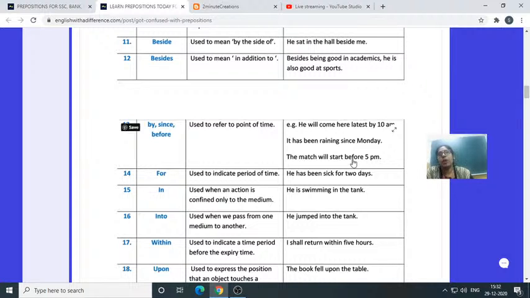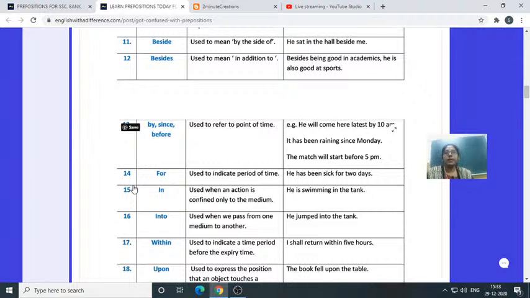I know while conversing we use all these things, but while writing in gap filling and all, you make mistakes. So you take care of this thing. I hope now all the confusion will be cleared. Everything is written very nicely. Please visit this site, and whatever is given, write it down in your notebook, or you can learn it. There are many ways. Please do not miss this chance.